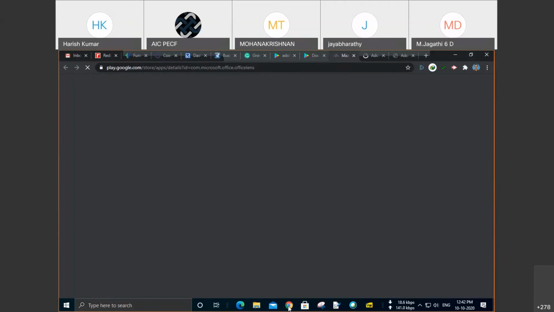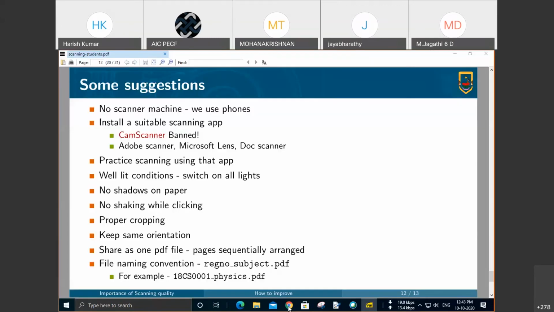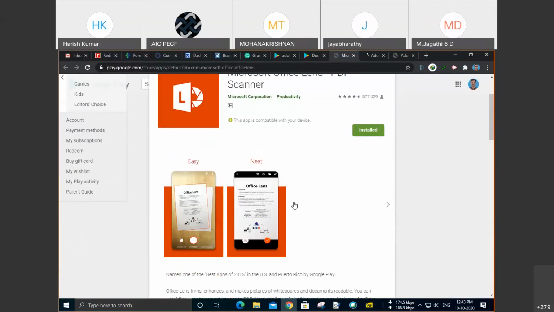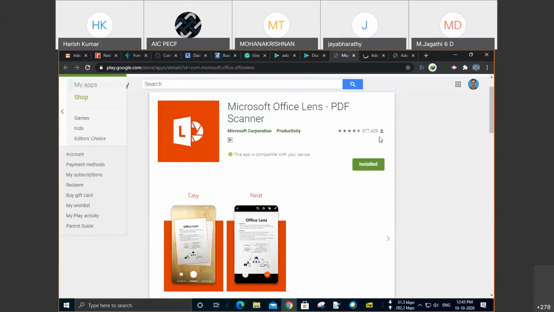This is an app called Microsoft Office. I have used it, and it does the job. Many people who have used it also feel that it does a good job. So you can use this Microsoft Office app.